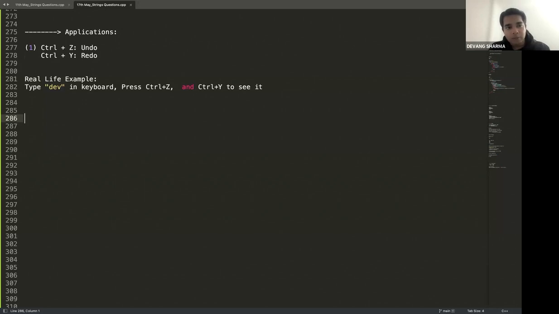A more interesting question is, do you need one stack for both undo and redo operations, or do you need two stacks? Or let me ask this question another way. What is the minimum number of stacks you need to do both undo and redo operations? Think and then let me know. Quick in the chat, guys.